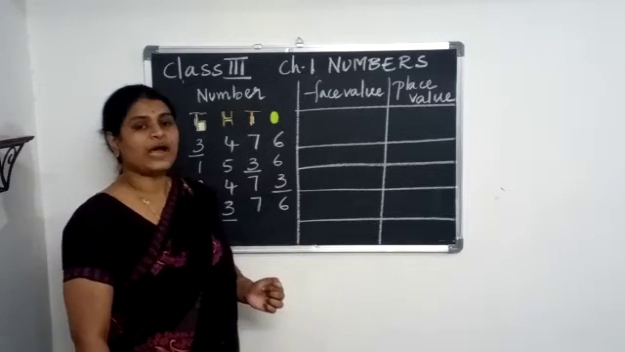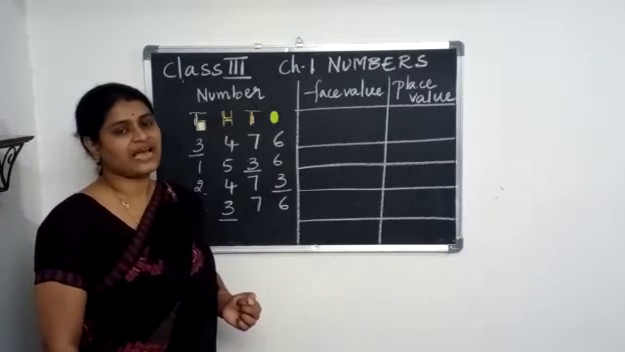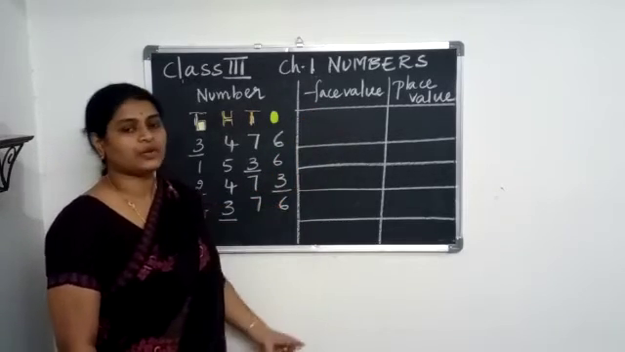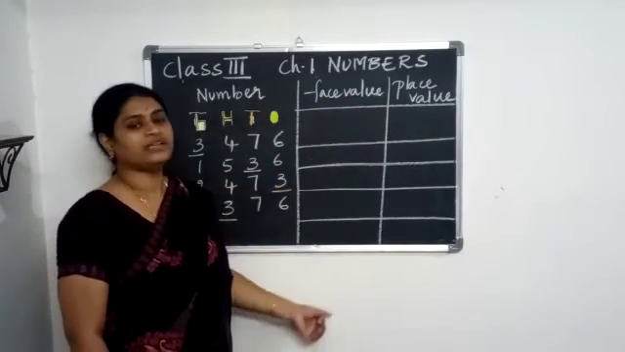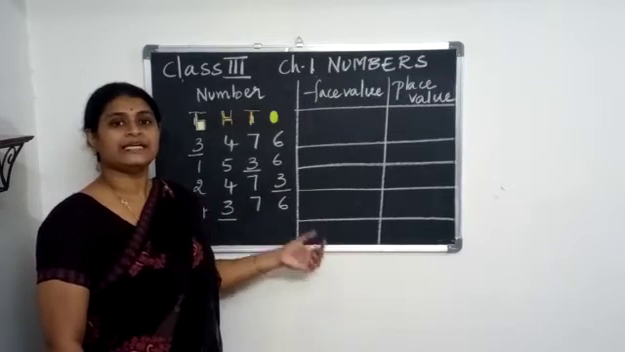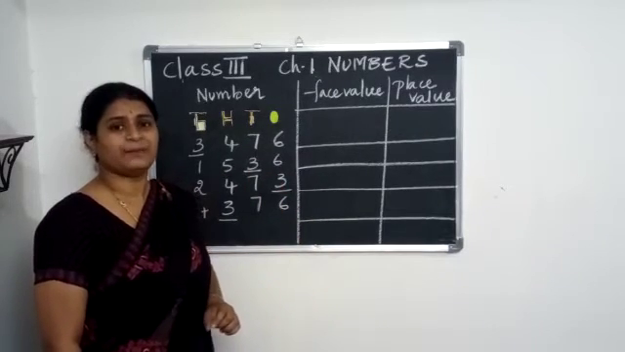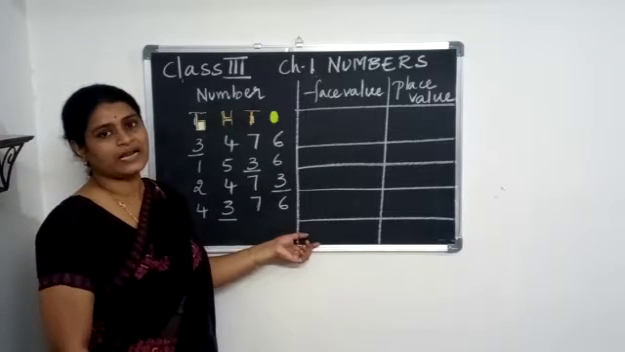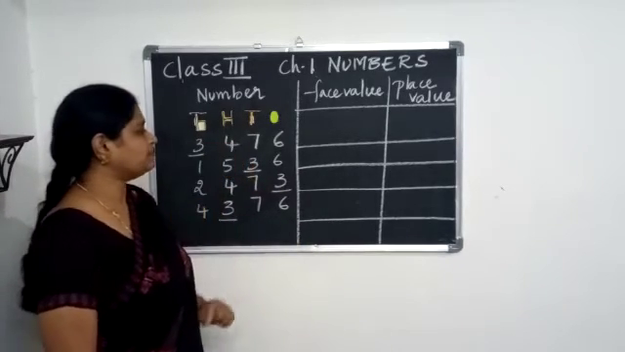So you have learned already what a face value is. The value of the digit itself is nothing but the face value, whereas the value of the digit in its place is called its place value. So let us write the face value and the place value of 3.